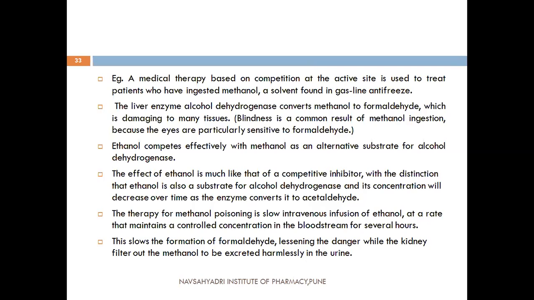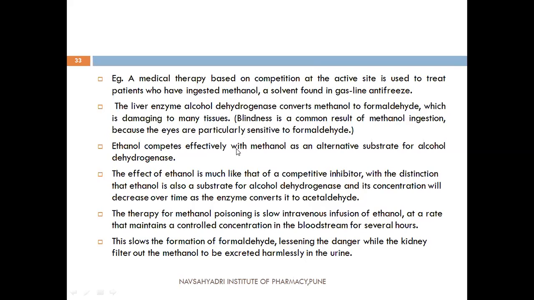This is another example of competitive inhibition. When methanol poisoning occurs, the enzyme alcohol dehydrogenase converts methanol to formaldehyde, which is damaging to many tissues. At that time, ethanol acts as a competitive inhibitor.